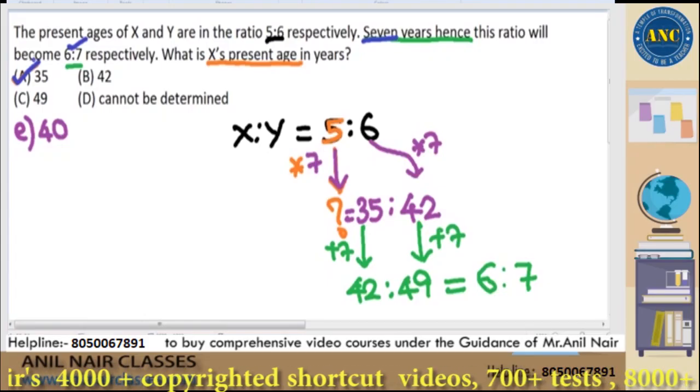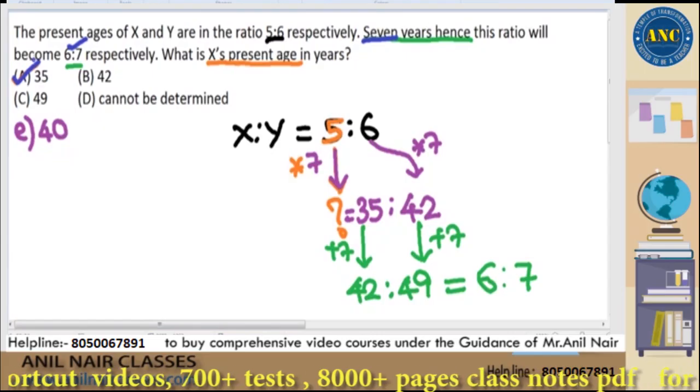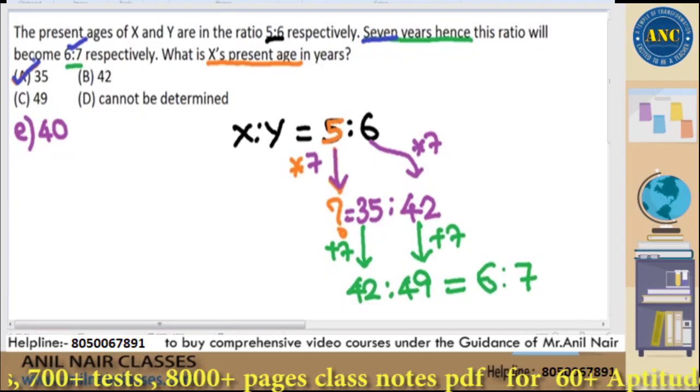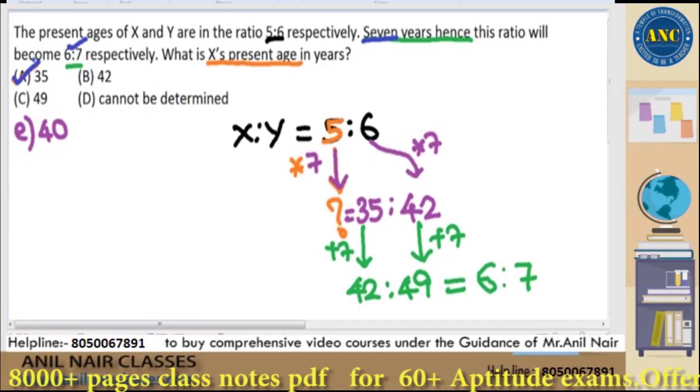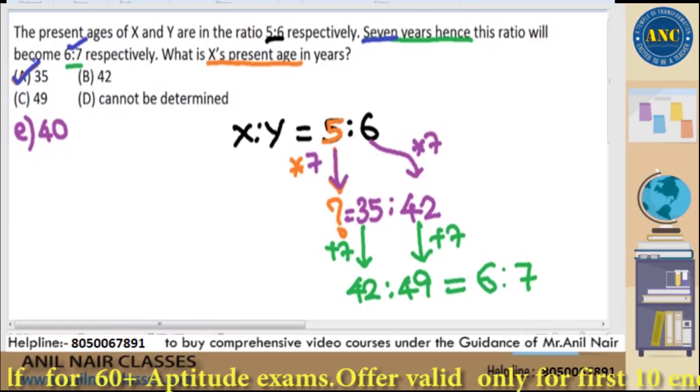Suppose by chance 35 was not satisfying, don't check with 40 and waste your time. Out of the 2 options, if 1 is not satisfying, the other one should definitely satisfy. Unless you make a calculation mistake, the answer should be 35 for this question.